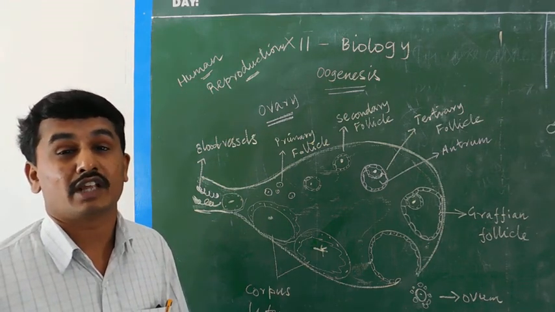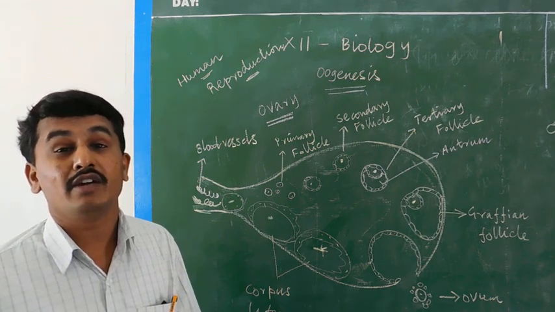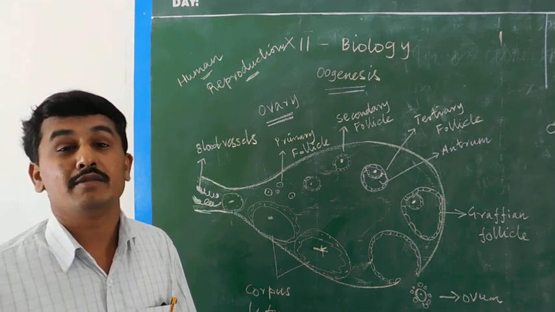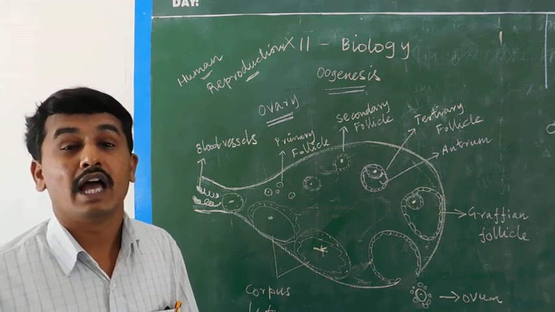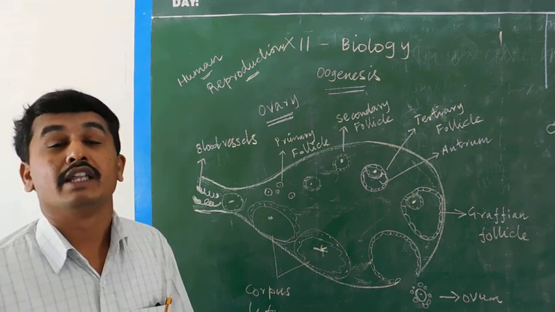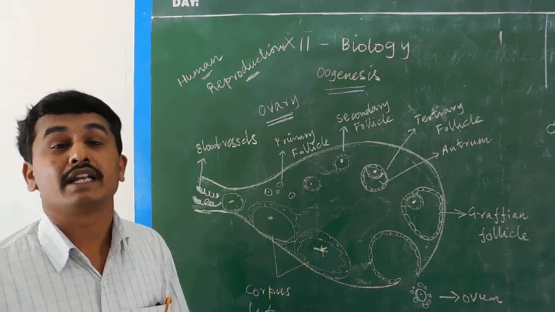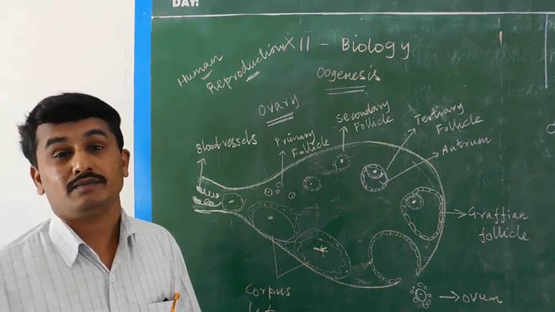After fertilization, the zygote is formed. Then the zygote develops and gets implanted into the uterine muscle, the endometrium.